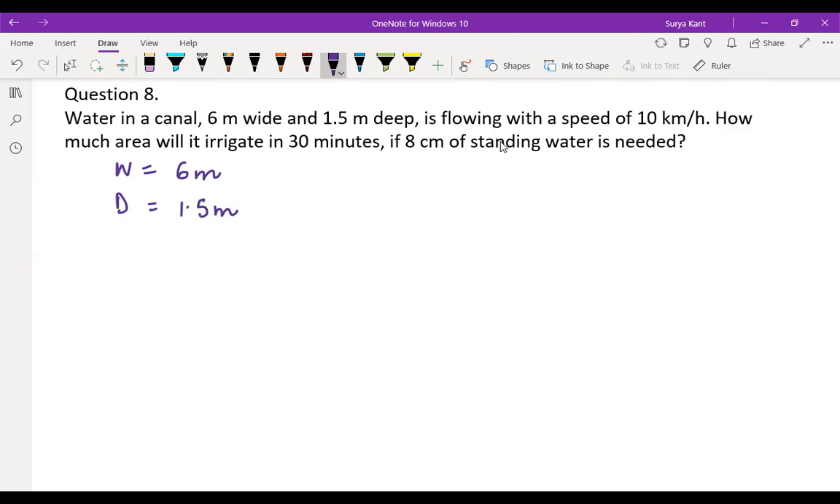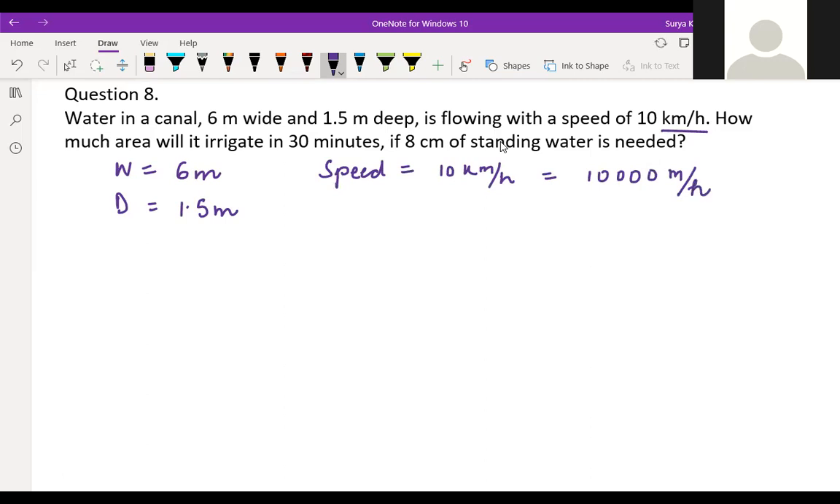And here they have given speed, that is 10 km per hour. The speed is equal to 10 km per hour. We can convert to meters only. We can write here 10,000 meters per hour.